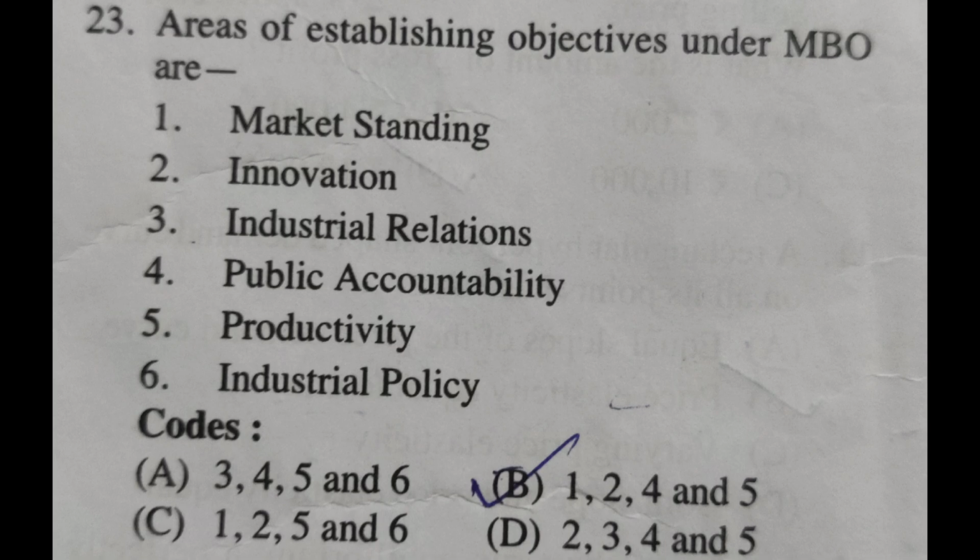So the next question: areas of establishing objectives under MBO, that is management by objectives, are 1. Market standing, 2. Innovation, 3. Industrial relations, 4. Public accountability, 5. Productivity, 6. Industrial policy. And here the right answer is option B, that is 1. Market standing, 2. Innovation, 4. Public accountability and 5. Productivity. Here industrial relations and industrial policy doesn't come.